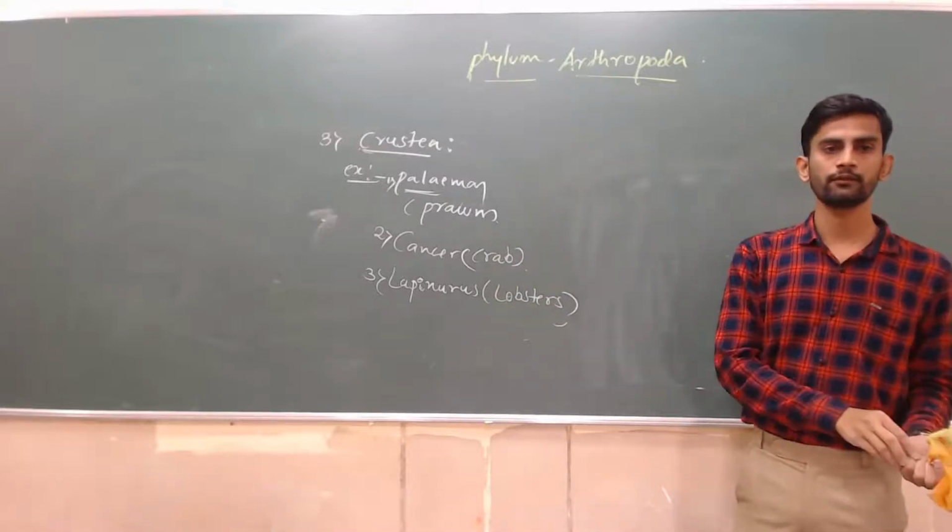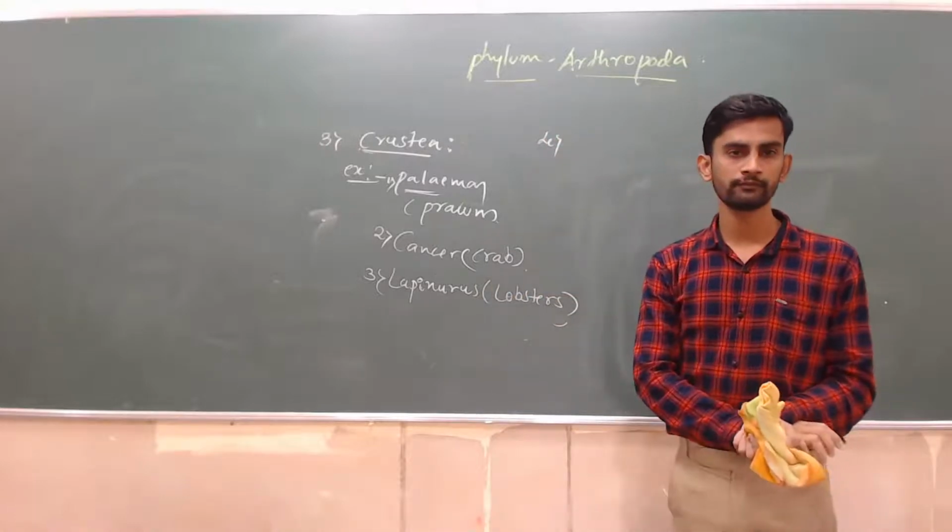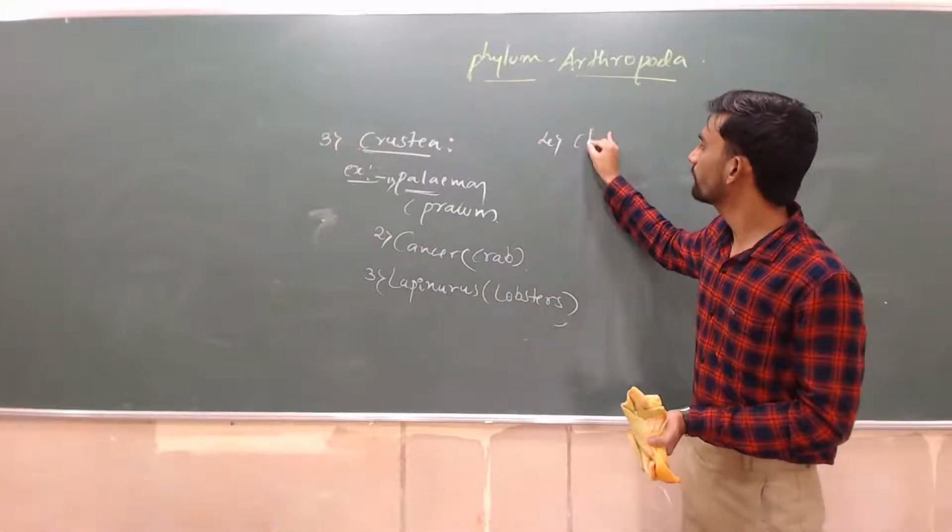Next, the fourth class, just note it down. Class number 4, Chilopoda.